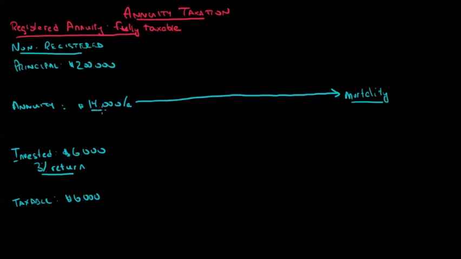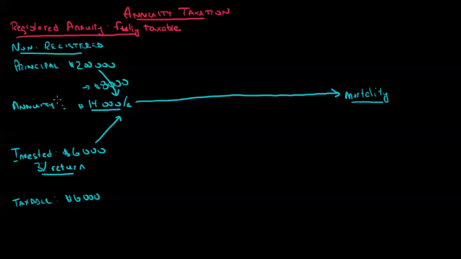So where does the $14,000 come from? Well, the interest helps to form part of that, but that means we still have to take some of that out of principal. We're going to take $8,000 out of principal here. So really, this $14,000 represents $6,000 of interest income and $8,000 of what we call return of capital. This portion, the $8,000, is not taxable because I'm using my already after-tax dollars to buy this annuity.